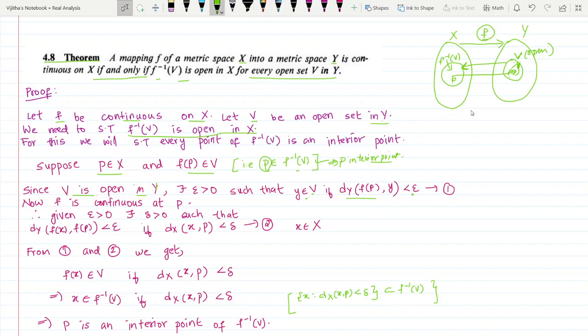Now we have the condition that F is continuous at P. We have assumed that F is continuous at P.